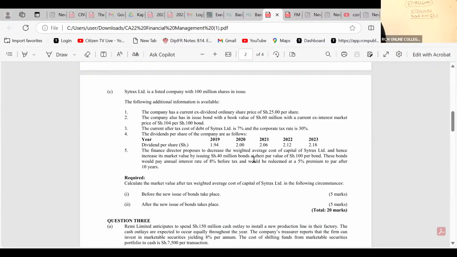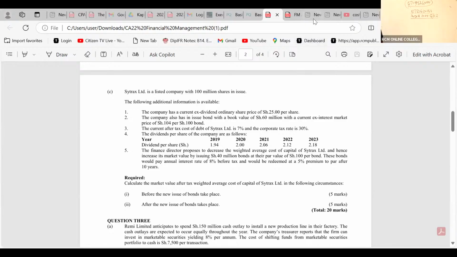Note 5, the finance director proposes to decrease the WACC of Cnc and hence increase its market value by issuing 40 million bonds at their par value of 100 per bond. These bonds will pay an annual interest rate of 8% before tax and will be redeemed at a 5% premium to par after 10 years. So they want us to calculate the market value after-tax WACC in the following circumstances, before the new issue of the bonds takes place.